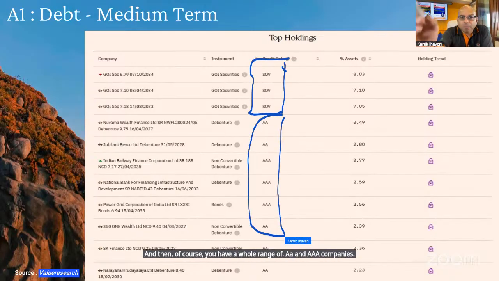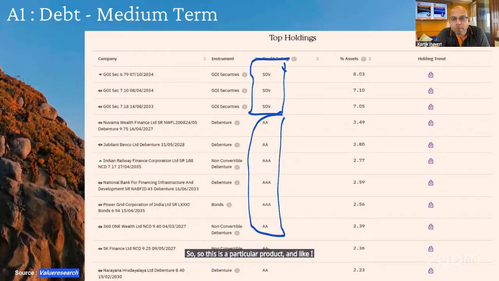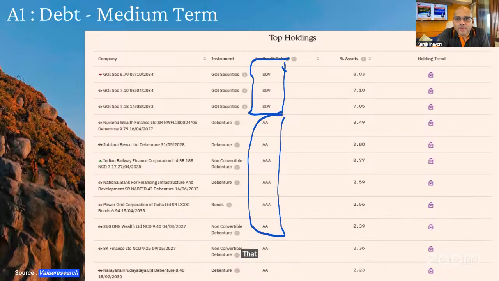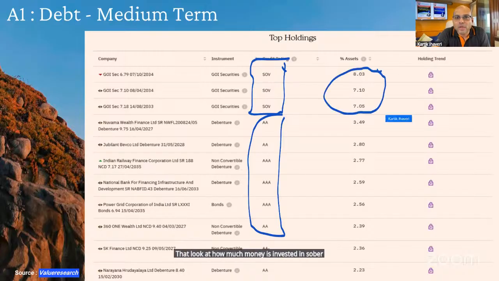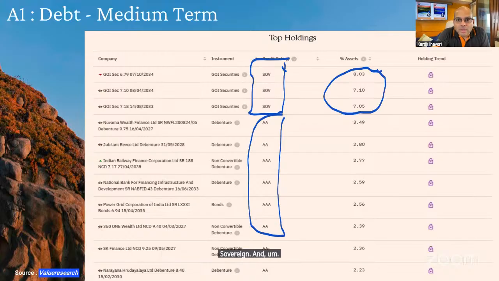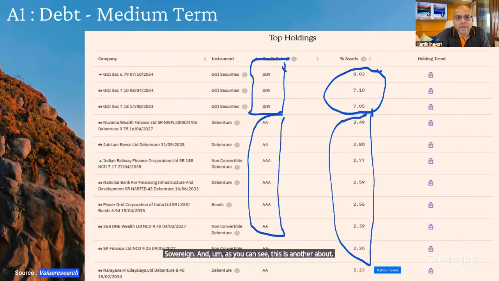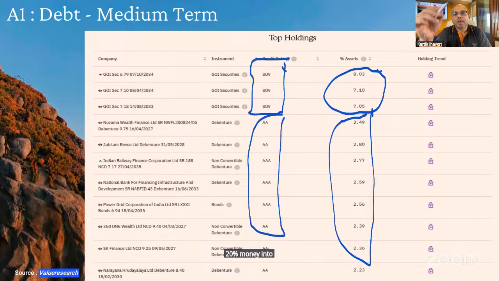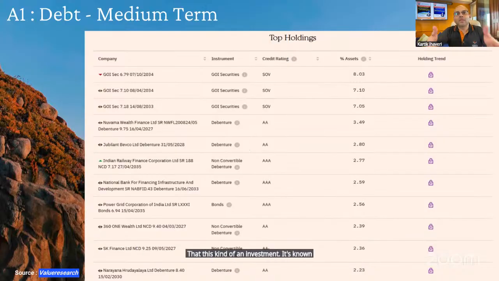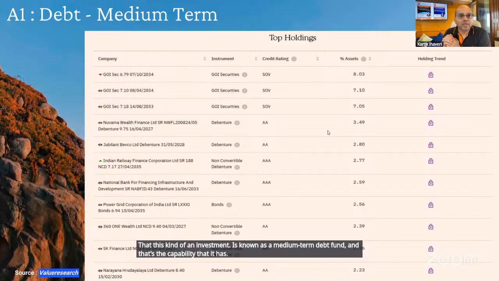So this is a particular product. And like I said, we don't speak product names, but this is just to give you an example. Look at how much money is invested in sovereign. They have almost invested 22% of their money in sovereign. And as you can see, another about 20% money is in AA and AAA, and the list goes on. This is just to give you an idea that this kind of investment is known as a medium-term debt fund, and that's the capability that it has. Let's show some more examples.